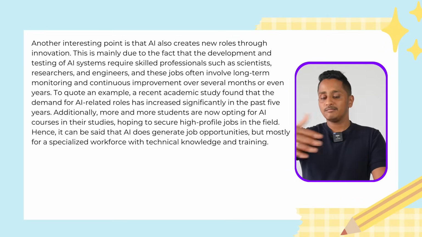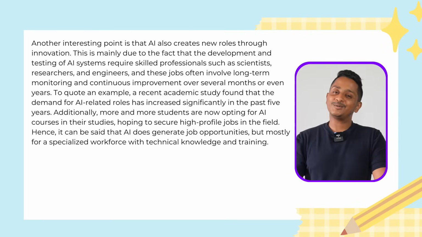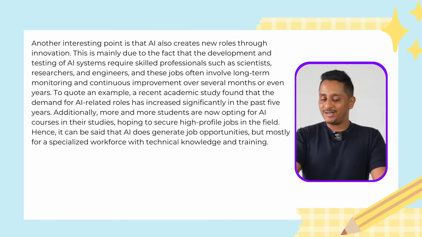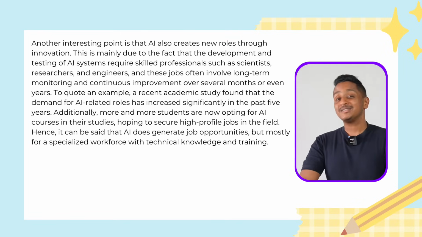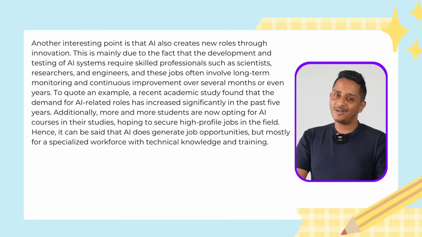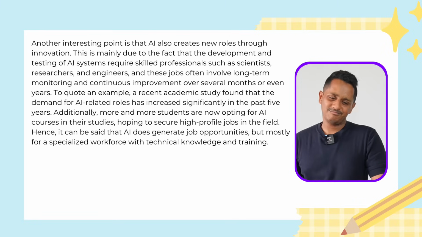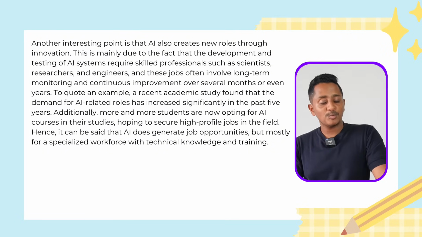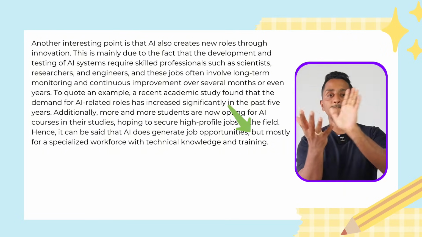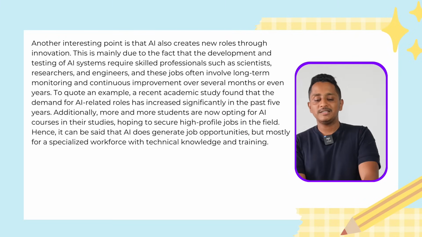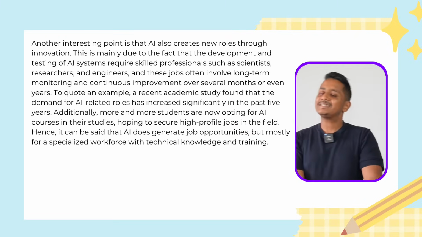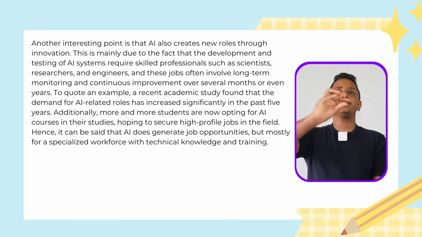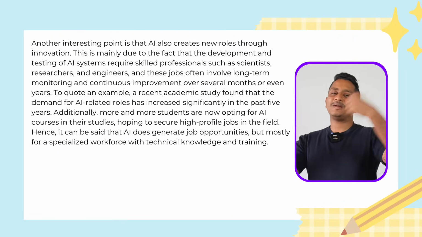I wrote, additionally, many are opting for AI courses in their studies, hoping. That's a gerund, complex sentence. Or you can say, many more students are now opting for AI courses in their studies and are hoping to secure high-profile jobs in the field. Compound sentence. Hoping to secure, complex sentence. Hence it can be said that AI does generate job opportunities, end of a sentence, but mostly for a specialized workforce with technical knowledge and training, done and tested. It all boils down to what we did in the beginning, the brainstorming: the perfect idea, example. We are just expanding it, paraphrasing it.